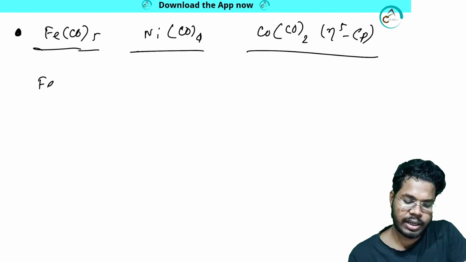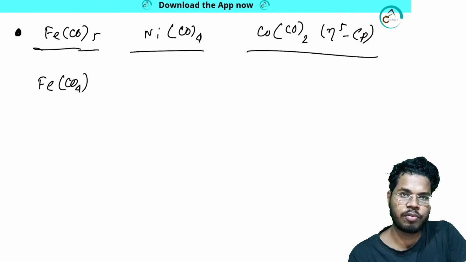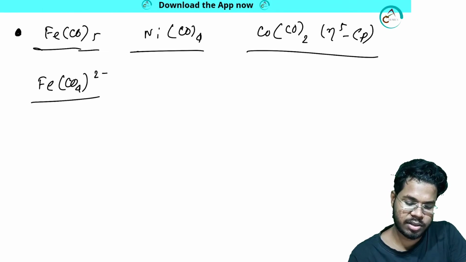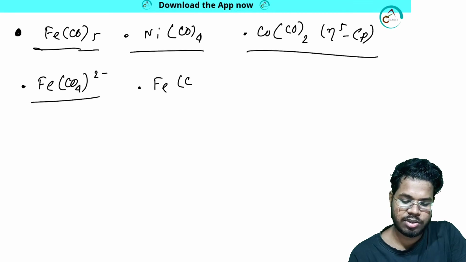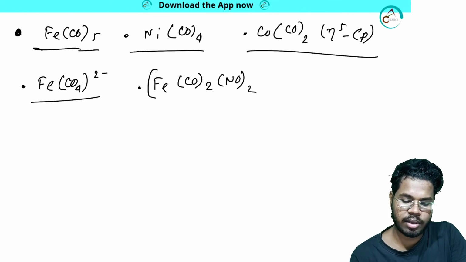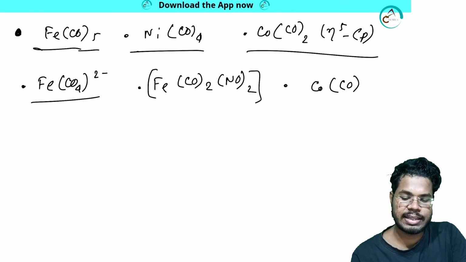Then do one thing, calculate this for Fe(CO)4 2 minus. Then calculate for Fe(CO)2, sorry, I made a mistake. Fe(CO)2(NO)2. Okay. Then do it for Co(CO)3.